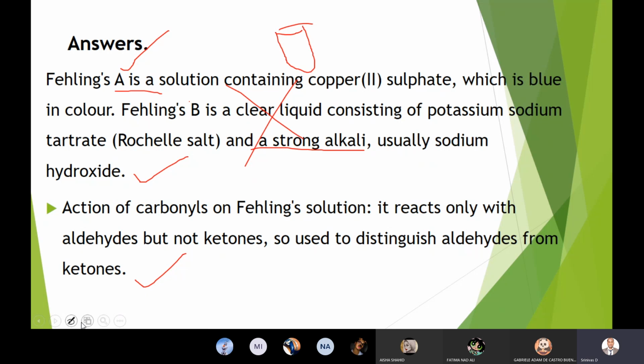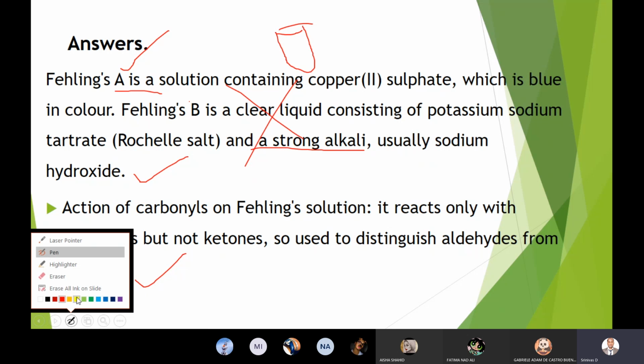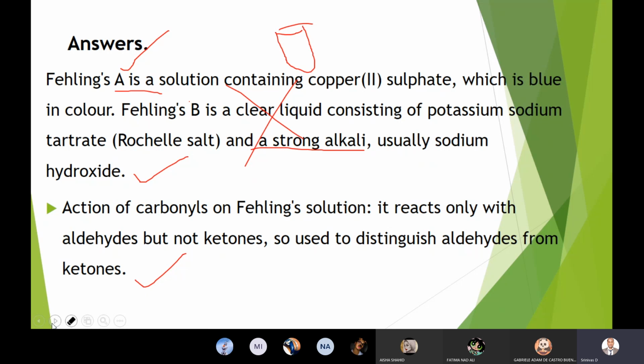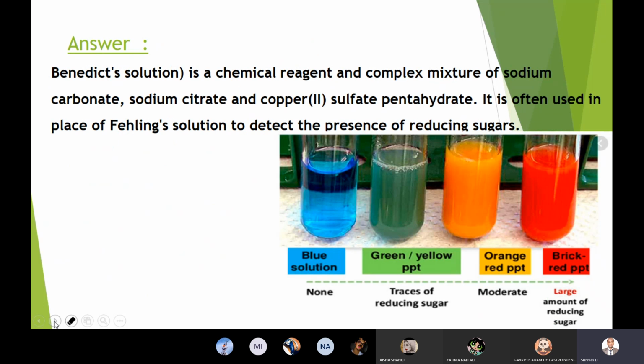What actually happens is that aldehydes are oxidized in alkaline medium to carboxylic acid. If oxidation takes place, then the other thing must be reduced. I will explain that.